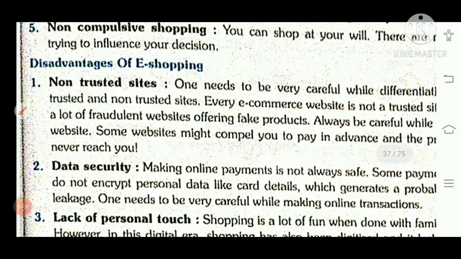What are the disadvantages of this e-shopping? Non-trusted sites are there. It's up to you to differentiate between trusted and non-trusted sites. You should purchase any product from trusted sites only. Next is data security. Data security is one more major disadvantage, so always try to make payment in a safer mode. Means you can shop only from those sites which are fully secured. Okay, shopping has to be done from trusted sites only.